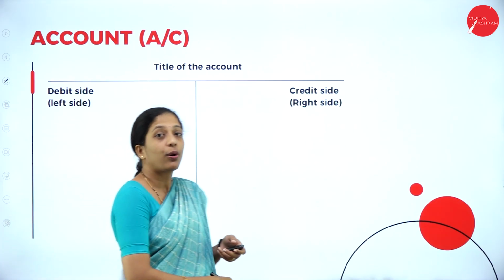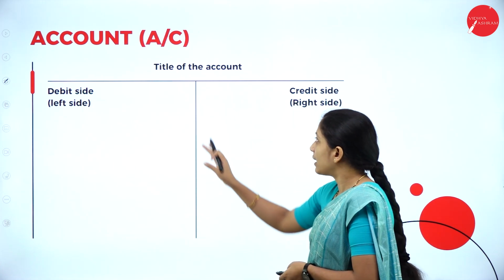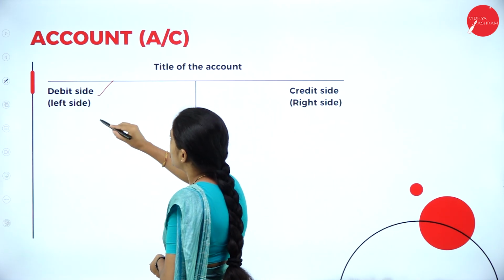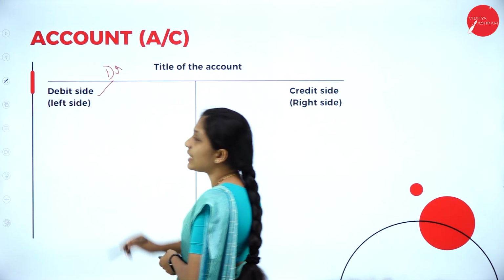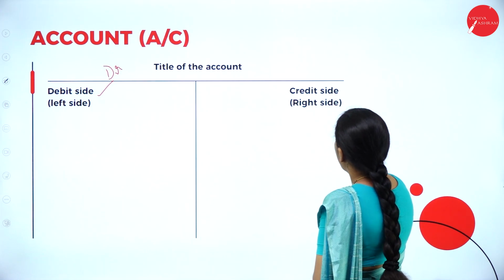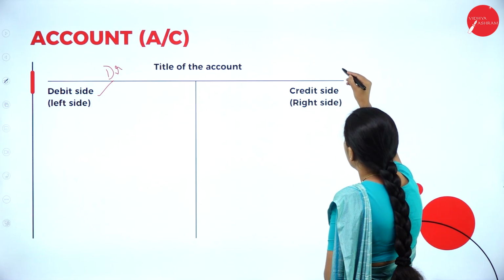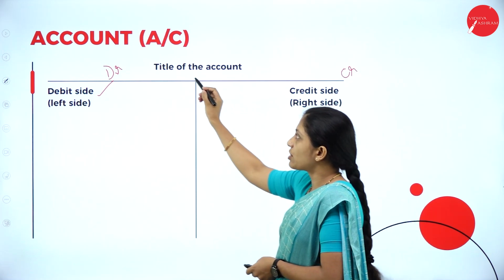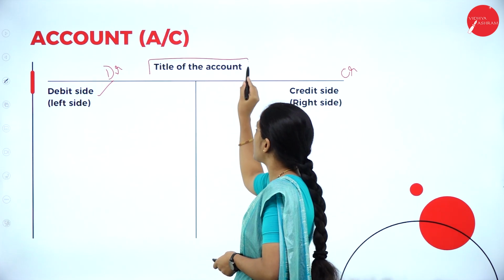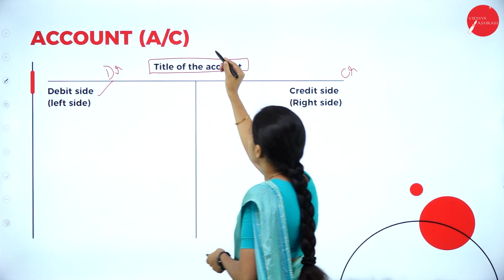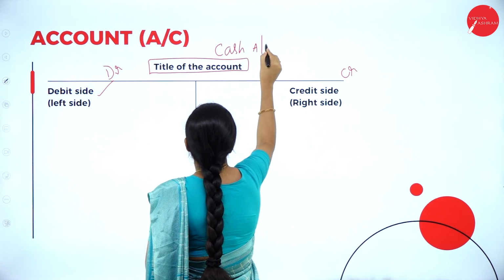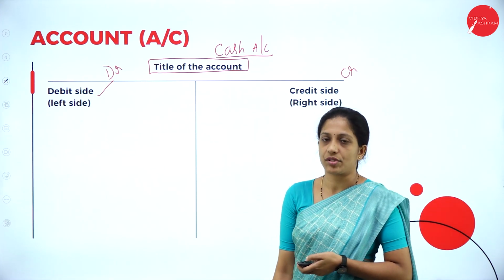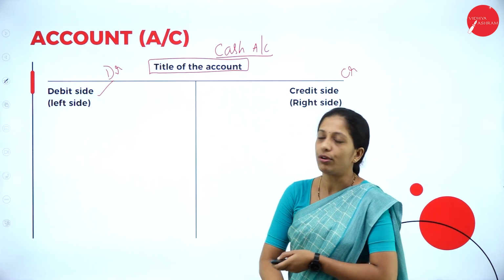Now, see here. How does an account look like? As I told you, it looks like a capital letter T shape where your left side indicates debit side, which is indicated by the letters DR, whereas right side indicates credit side, which is indicated by CR. Here you will write the title of an account. Suppose if I am preparing cash account, I will write it as cash account. Then your left side indicates debit side, right side indicates credit side. So, hope you are clear about how an account looks like.